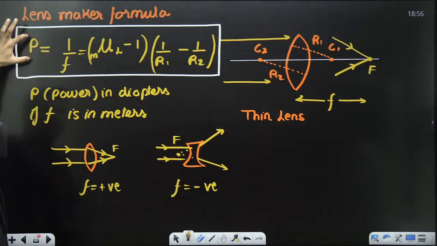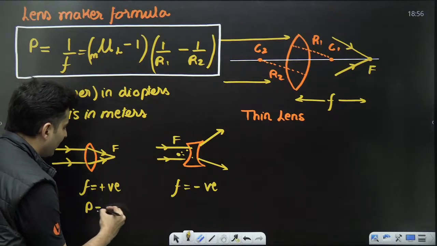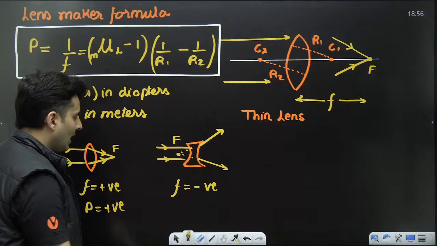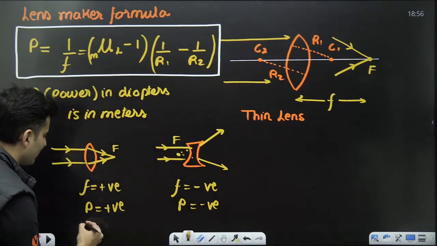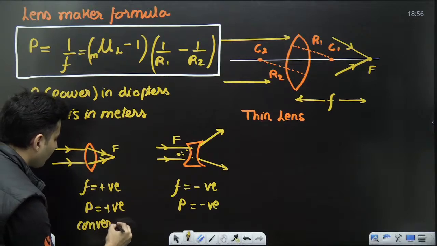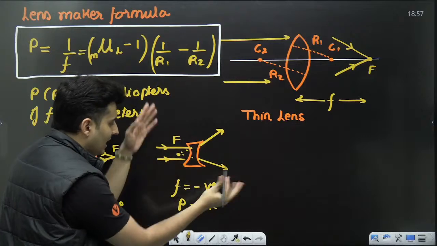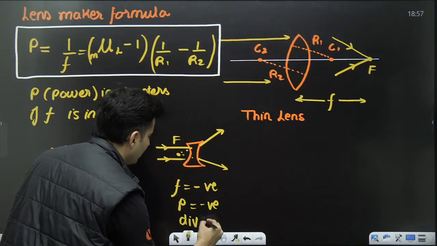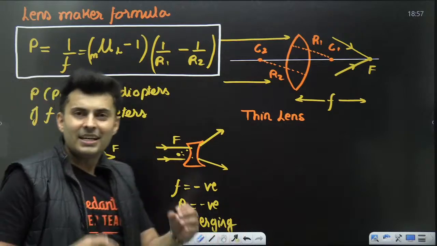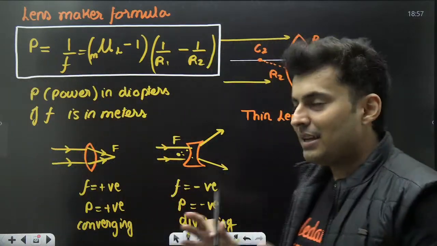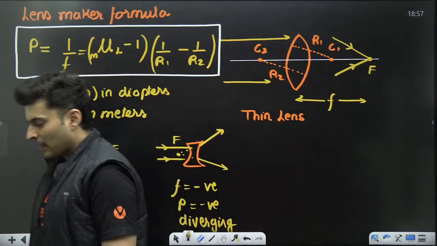Whereas when we talk about power, it is 1 by f. If f is positive, even the power is going to be positive. And here the power will be negative. And it makes sense because this is converging. For converging, the power is positive. And when it is diverging, then the power is negative. So it all falls into place. It is definitely making sense. These were the things which I told you in the previous lecture.